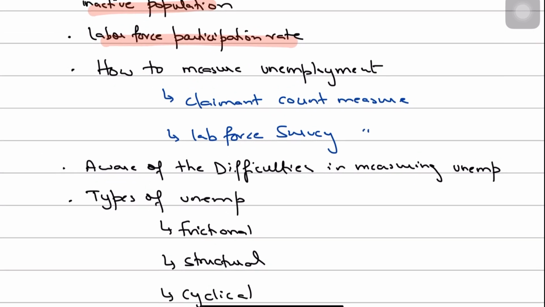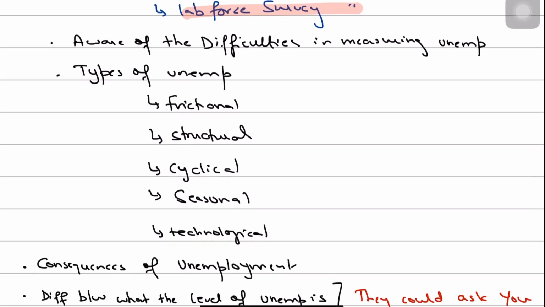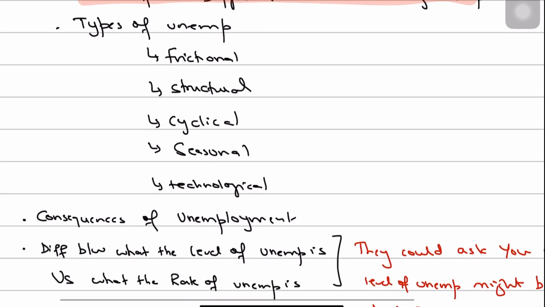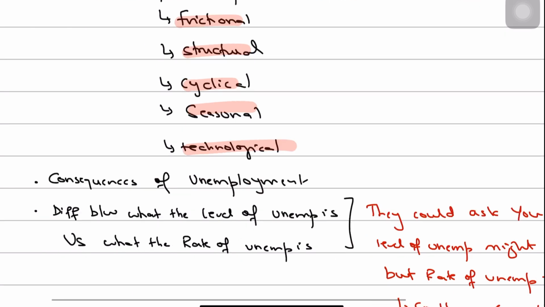And questions like, how do you measure unemployment? What are the two types of measures for unemployment, such as the claimant count measure and the labor force survey measure? You should also be aware of the difficulties of measuring unemployment using both these methods. They could give you a scenario asking what sort of unemployment this is, and you should be aware of the types of unemployment, like frictional, structural, cyclical, seasonal, technological. Since you have already given your P2 exam, it's assumed that you're well aware of these.